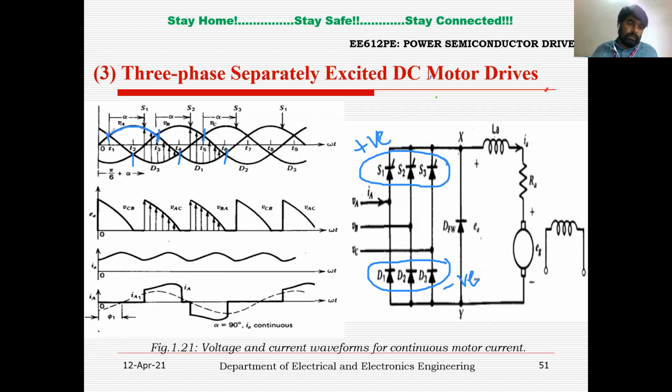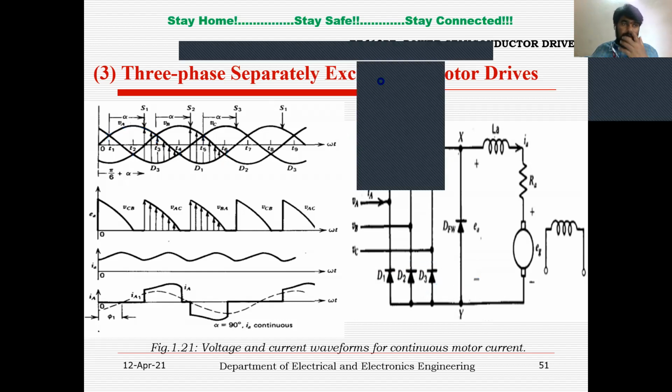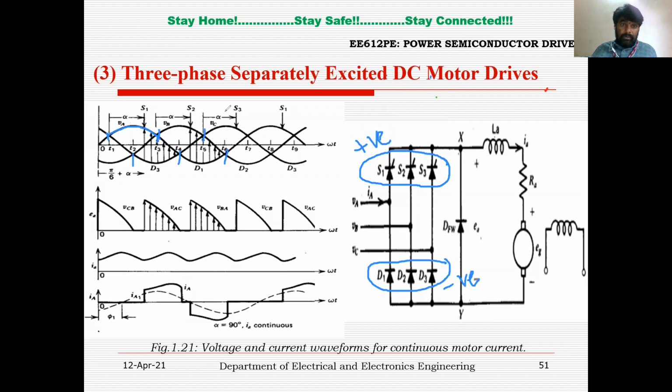Between T1 and T3, S1 will have more positive voltage across it, so S1 will be in forward bias. Similarly, between T3 and T5, the B phase voltage is more positive, so thyristor S2 associated with B phase will be in forward bias.